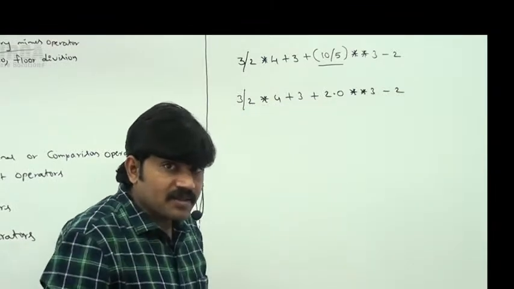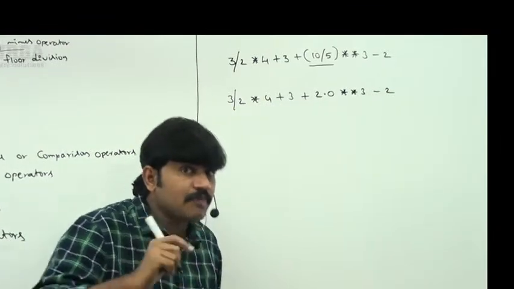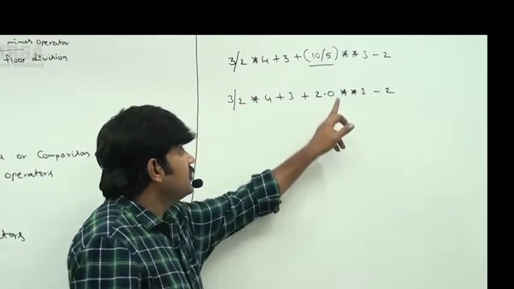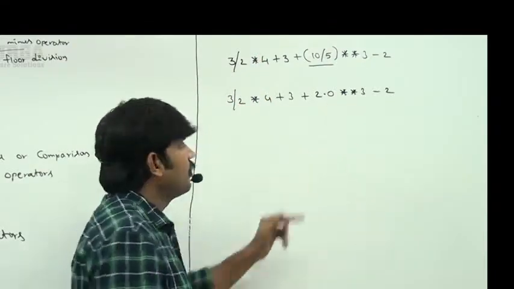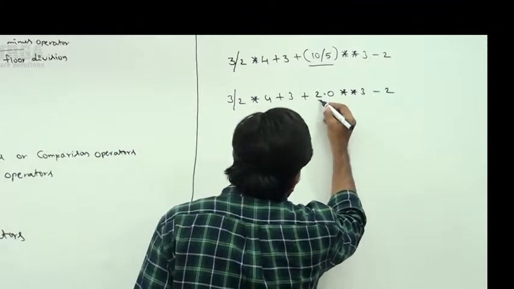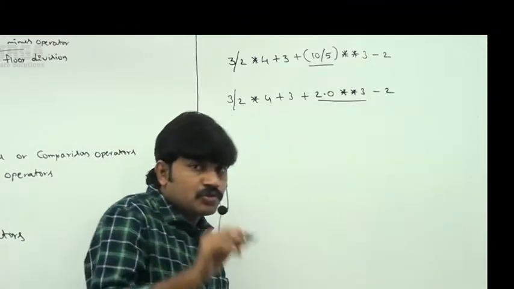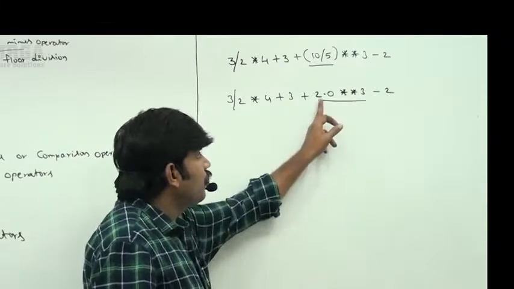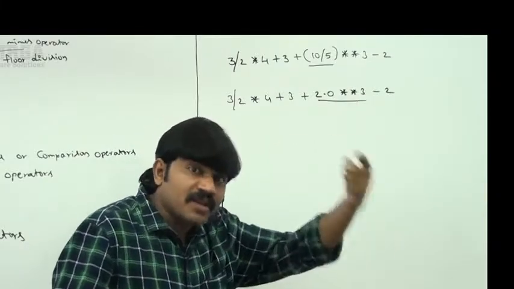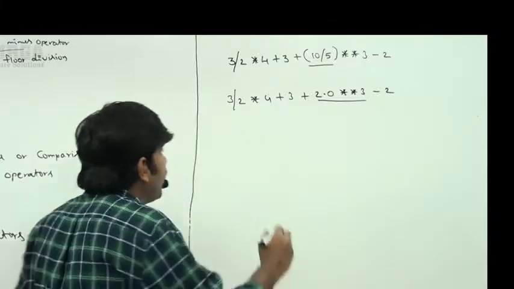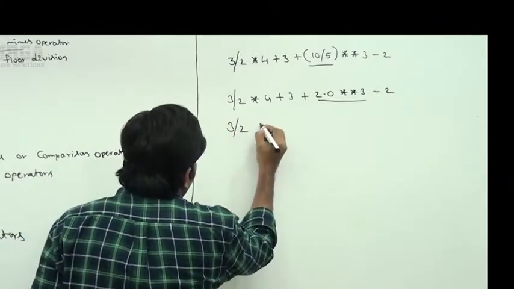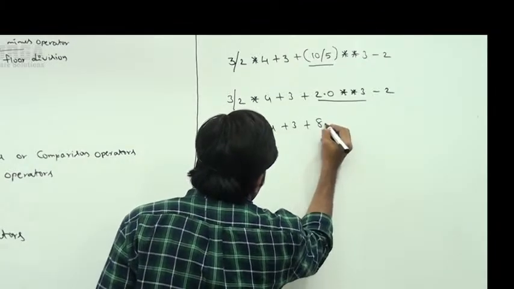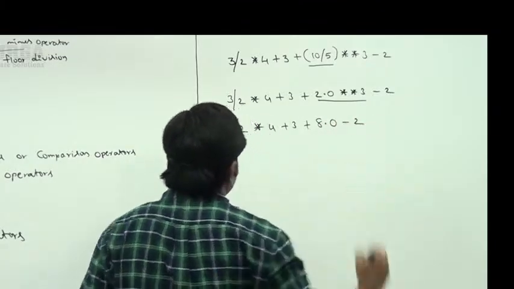After parenthesis, what is the next precedence? The highest precedence after parenthesis is the exponential operator. Remember. So 2.0 power 3, what is its value? 8.0. Remember, not 2 into 3. 2 power 3 means 8. So the expression is 3 by 2 into 4 plus 3 plus 8.0 minus 2.